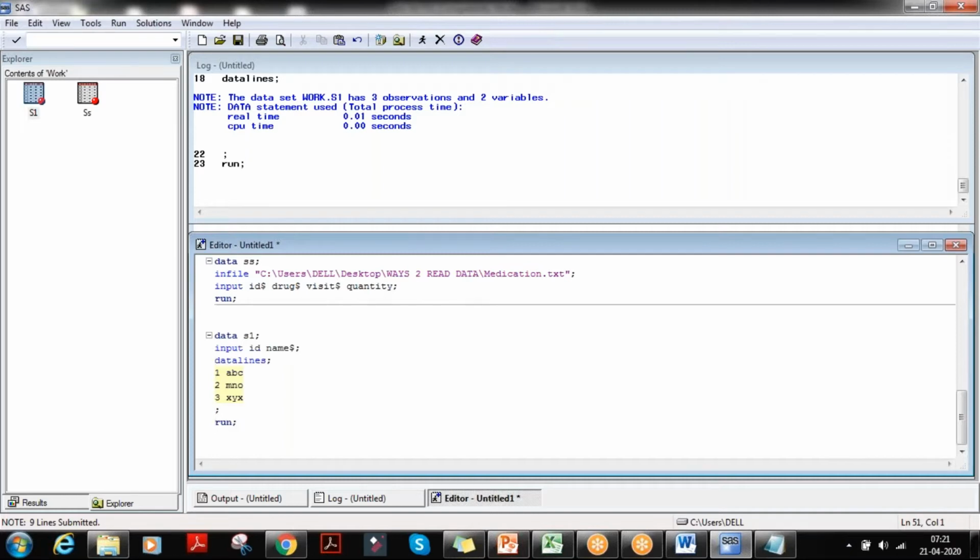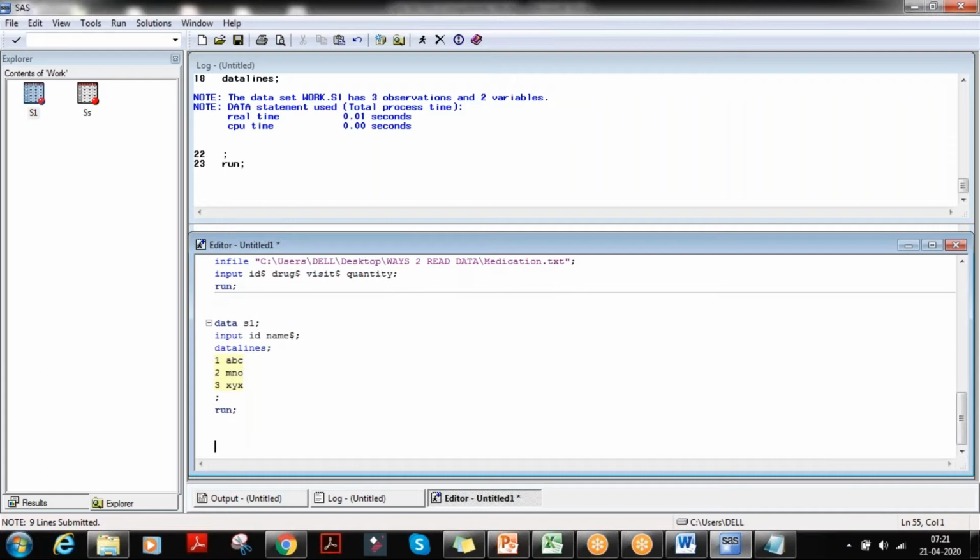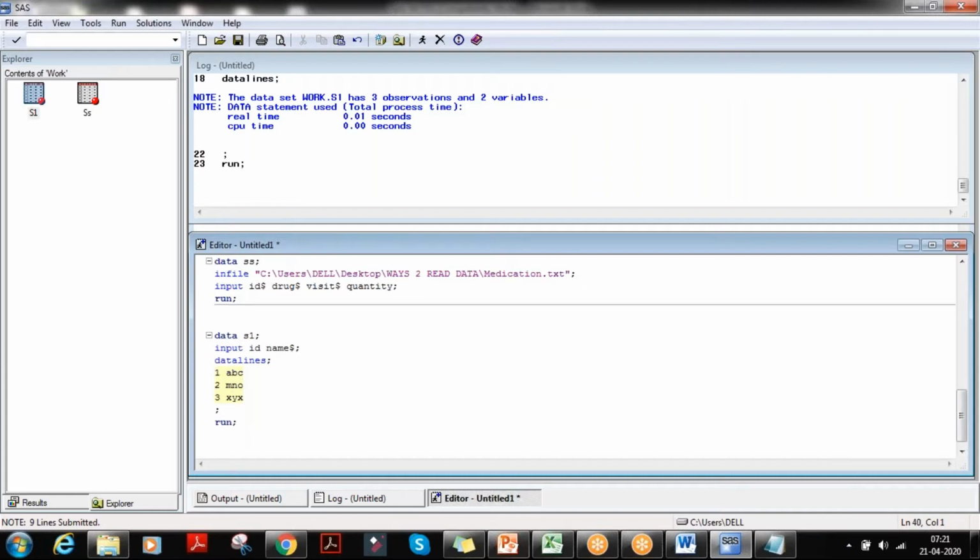Some might get confused, because in some notes they write infile datalines at every point, so that is what they are making you habituated to. A good programming sign is that you don't write a line which is not necessary. Whenever there is a necessity, we need to write it. Get habituated to that. So we completed infile, right? So how to import using infile?